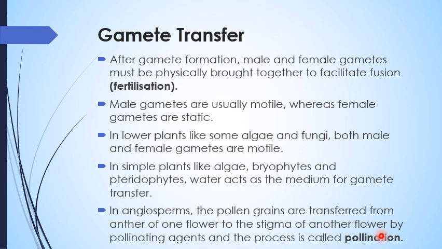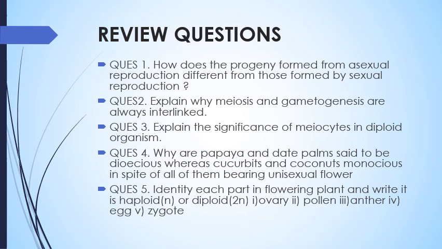This is a very important process by which gametes are transferred. So the males are motile and the females are stationary.